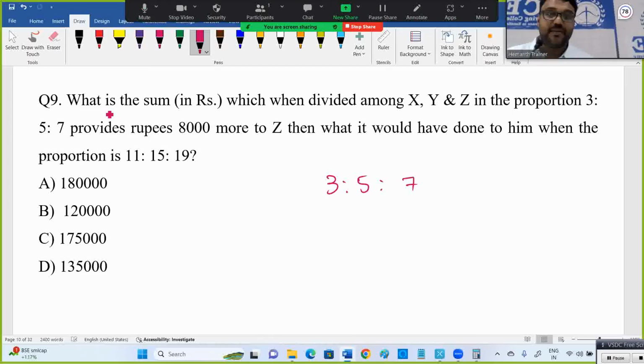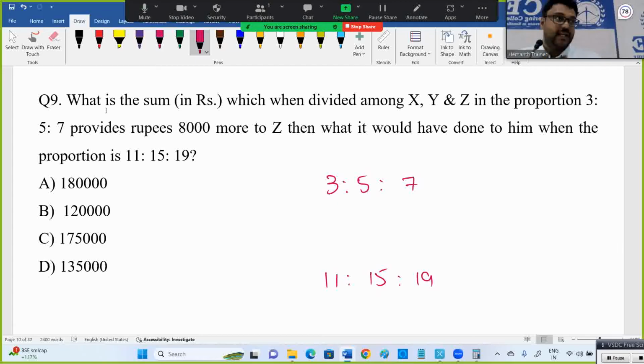See, initially, they divided into 3, 5, 7. Okay, if we distribute in 11, 15 and 19 in this way, he'll get more. What is the sum when divided? There is some amount, okay, some 1,000 rupees or 10,000 rupees or 1 lakh or 1 crore. Some amount, if we distribute in 3, 5, 7 ratio, Z will get some amount, right? But compared to that, he will get 8,000 more rupees when distributed in 11, 15 and 19 ratio. What is that amount they are asking?